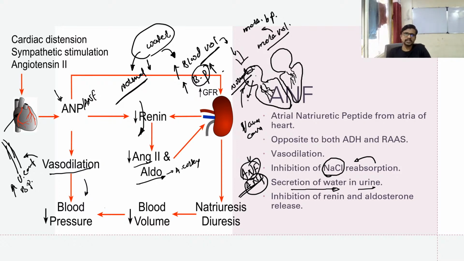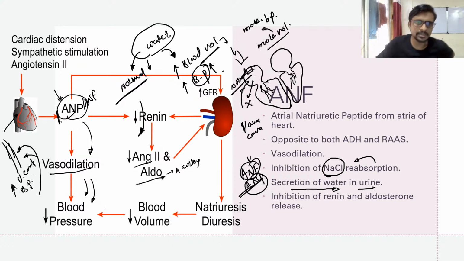it will result in the inhibition of ANP. When ANP is inhibited, there is a release of this vasodilation, and the blood capillaries again maintain their original shape or original diameter, and there is again maintenance of blood pressure. And the second thing, renin is also not going to be inhibited further by ANP, because ANP is absent. So the feedback inhibition is also there, and they are maintained by their own system.